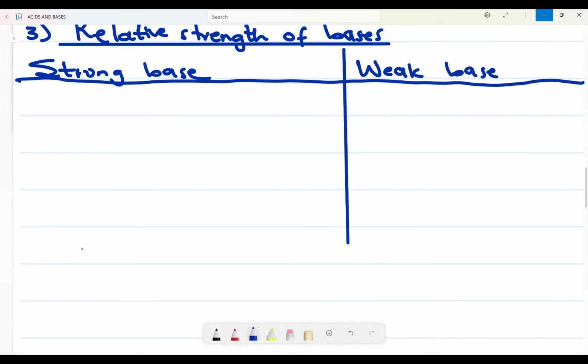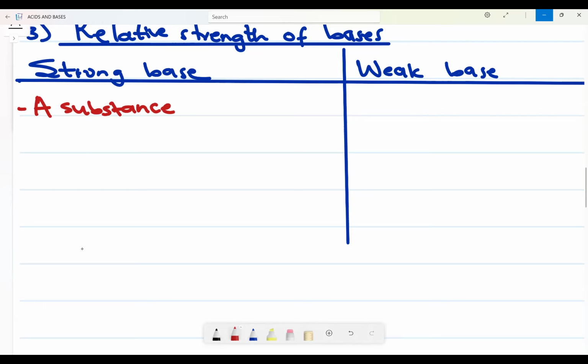The definitions for a strong base and a strong acid are not necessarily different, but there are a few terms that we need to change. So instead of saying it is a substance that ionizes completely, we're going to say it is a substance. Remember, what do bases do? Bases do not ionize, they rather dissociate, right?